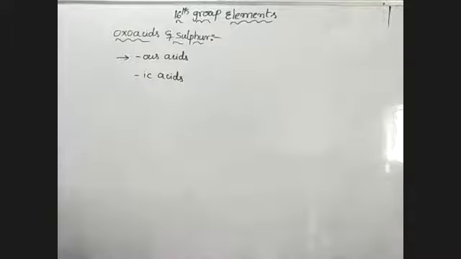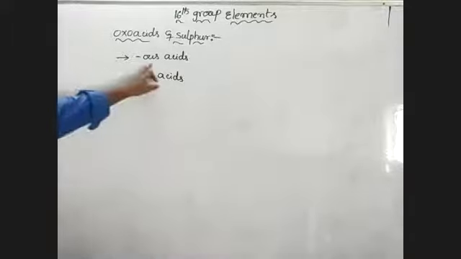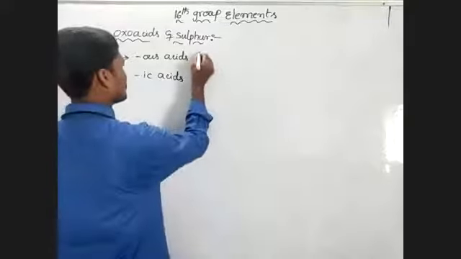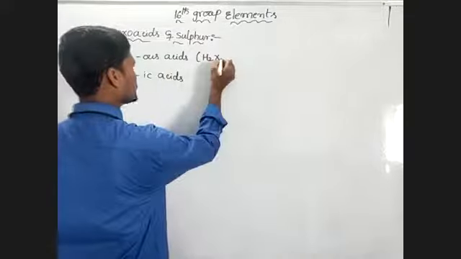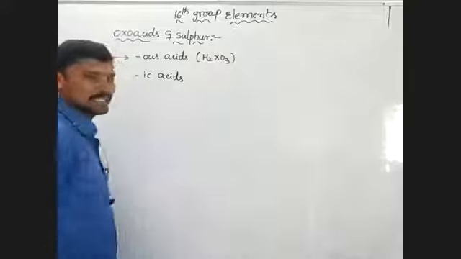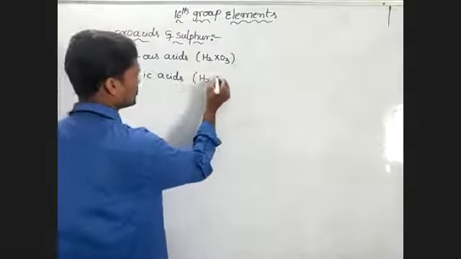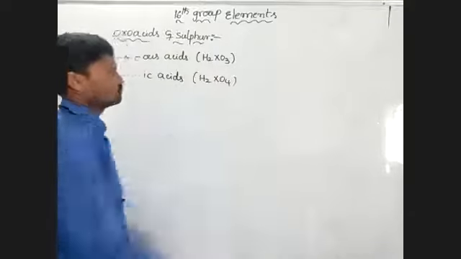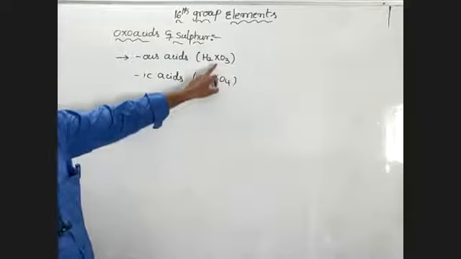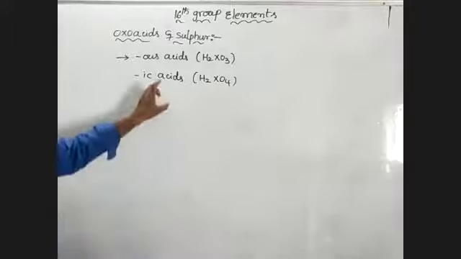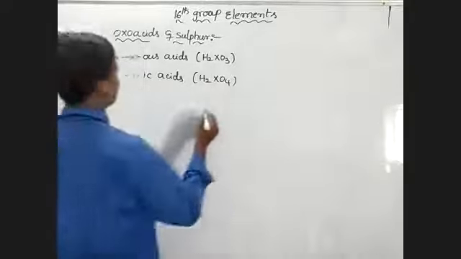Okay, two types of acids here: -ous acid, -ic acid. The -ous acid general formula is H2XO3. This general formula is H2XO4. Here X means sulfur, selenium, tellurium, like that.